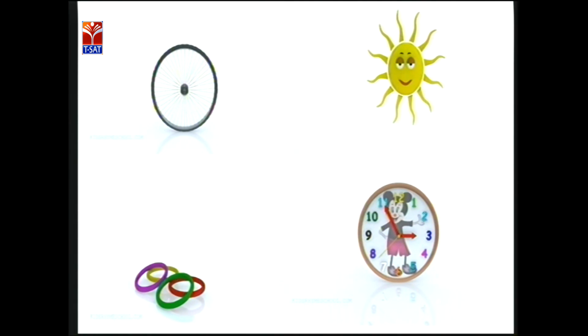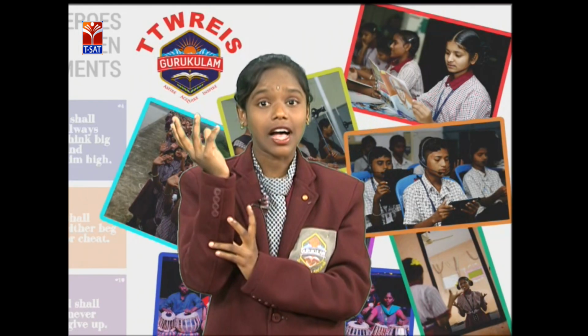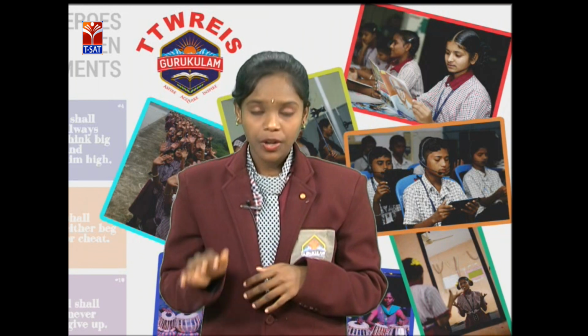Before going into our topic, I would like to ask a few questions. See the slide. Here we have some pictures: wheel, sun, bangles and clock. The shape of the wheel is a circle, the shape of the sun is also a circle, the bangles are also circles, and the clock is also a circle. Have you identified that these are all in the shape of circles? So, today our topic is circles.